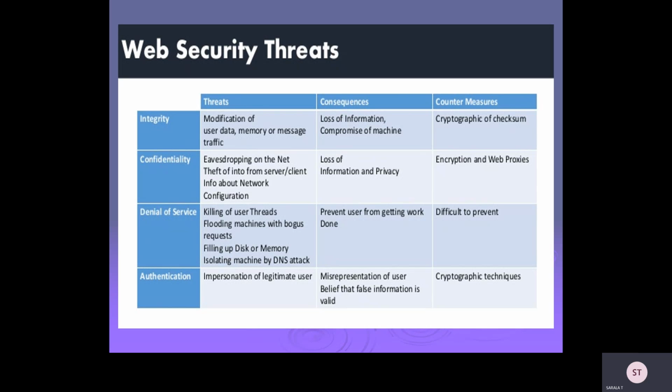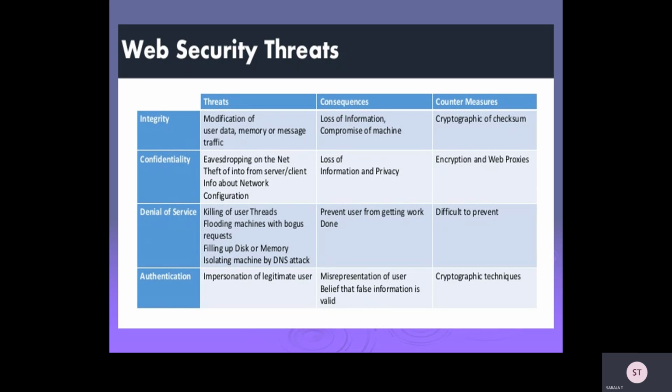With respect to denial of service, if you are killing user threads and flooding machines with bogus requests continuously, sometimes you will get the same mail continuously, hundreds or 200 times, into your mail IDs or your message box. If you want to stop that, you have to prevent denial of service. It prevents users from getting work done, and you have to prevent that.